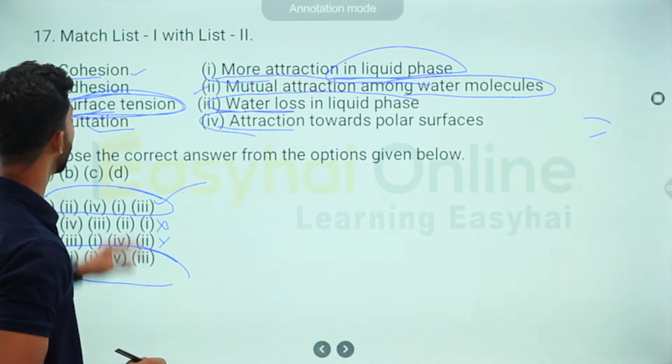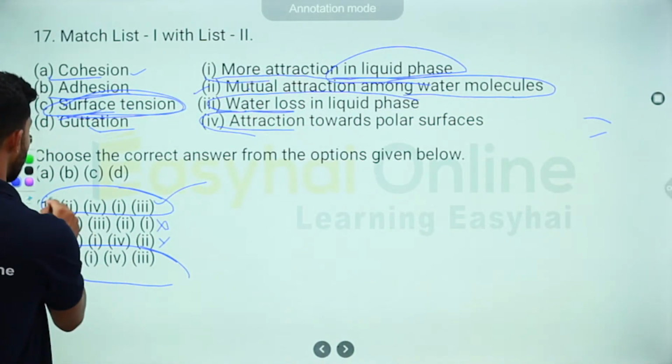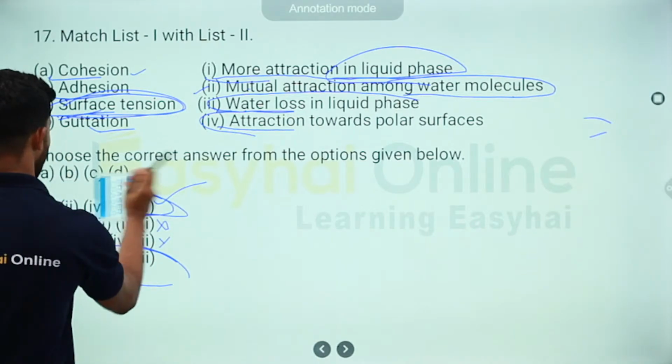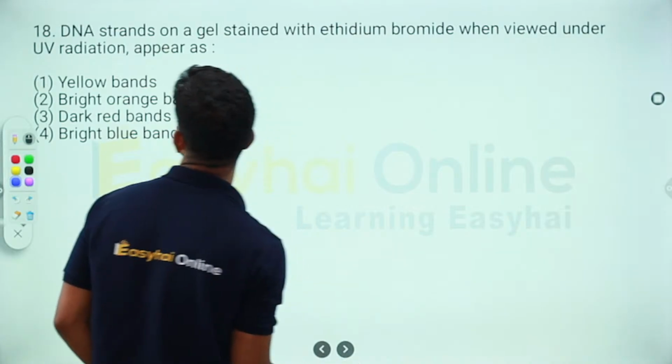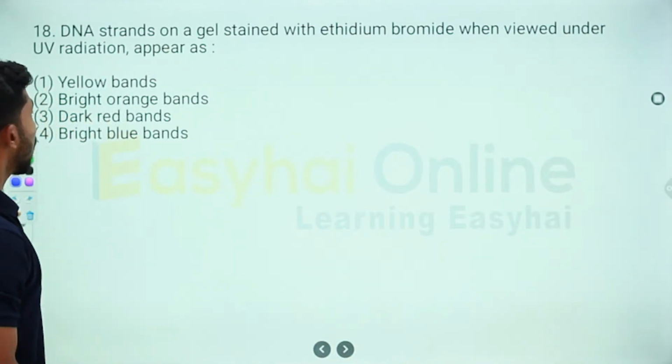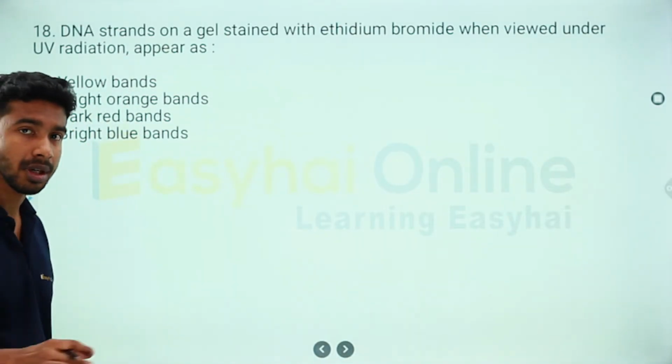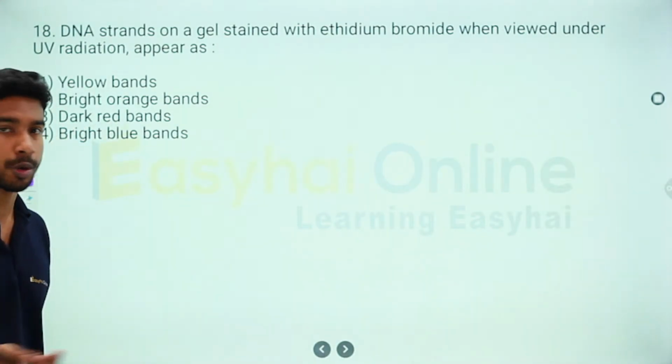Okay, so we are done with this. This is your correct answer. So let's move on to the next question. We are in question number 18. This is pretty much a direct question. If you know the answer, you know the answer. If you do not know the answer, you do not.